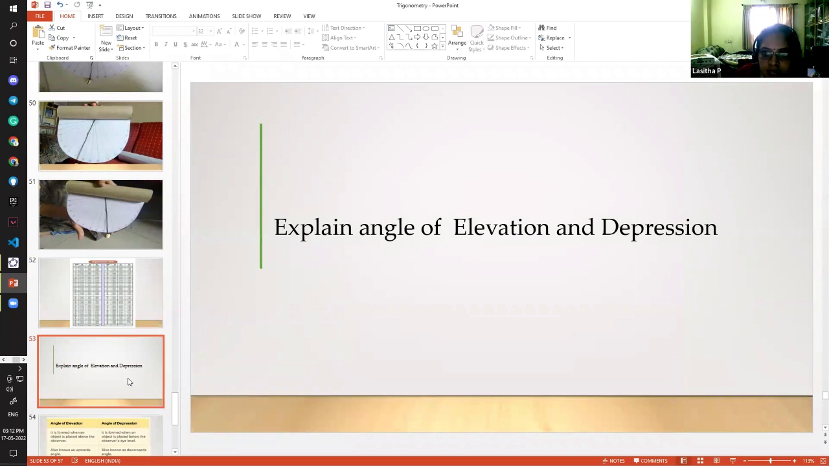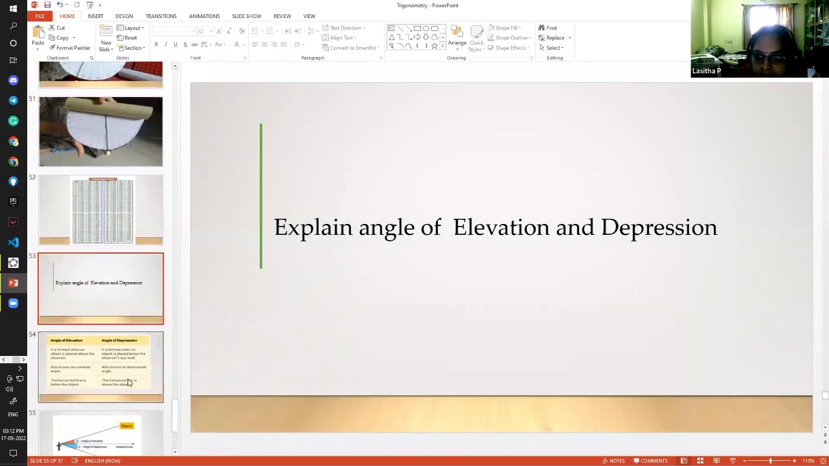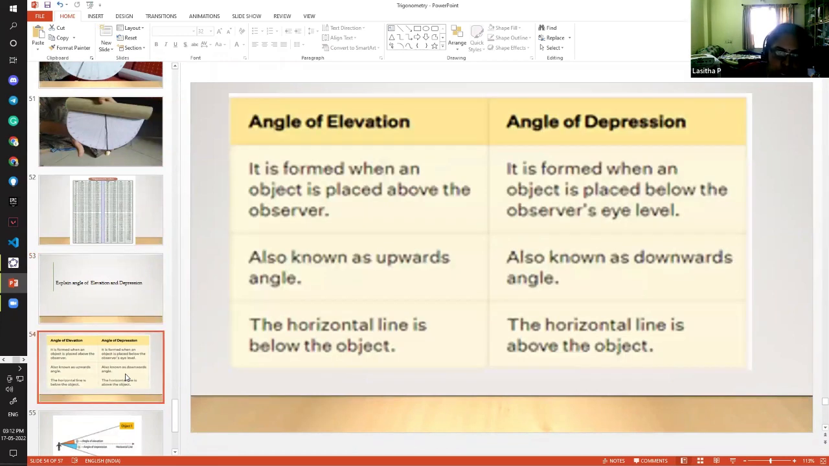So next is the angle of elevation and depression. Through this activity itself, we can explain the angle of elevation and depression. As I said earlier, the children tend to make mistakes in marking the angles, especially the depression. When the object is below the observer's eye level, it is the depression, and it is the downward angle they have to mark. All these things we have to make clear through examples.